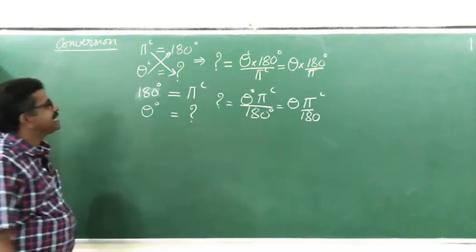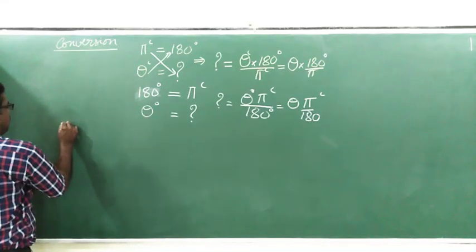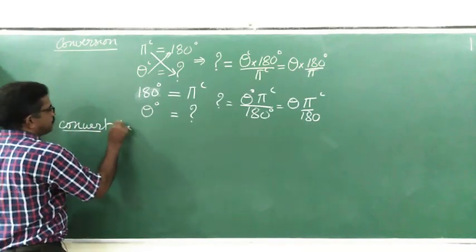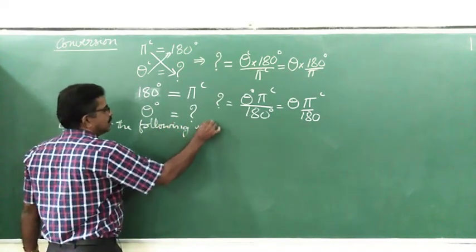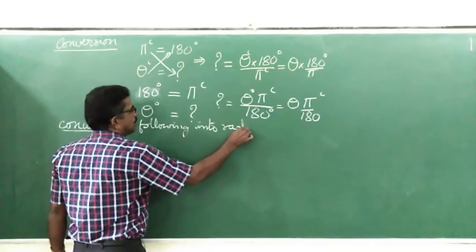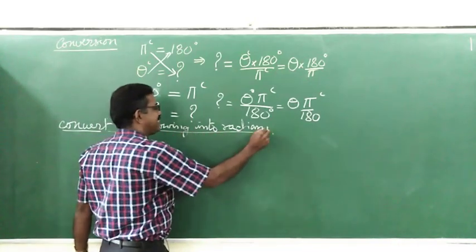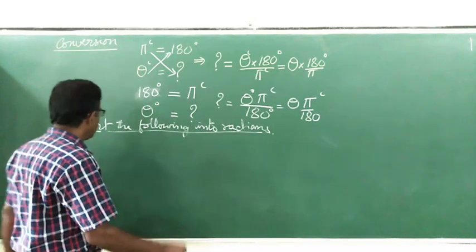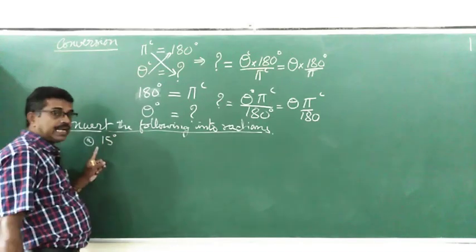okay, we shall discuss simple examples which have been given in exam. In your notes, few cases have been given. So we shall discuss them. First one is convert the following into radians. Because degree is familiar to us, you are familiar with the degree angle measurement. How to convert those degrees into radian? We should discuss about that. The very first example which has been given in the notes, it is 15